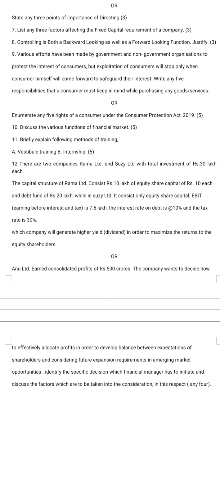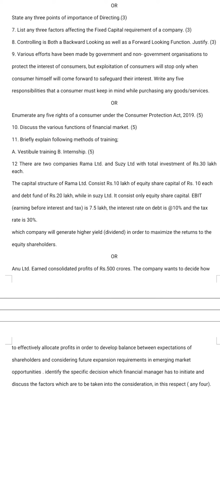Enumerate any 5 rights of a consumer under the Consumer Protection Act 2019. For that my good suggestion is, you make a labelled diagram of the rights of a consumer, then get the examples, then write the rights, and then explain and elaborate properly.